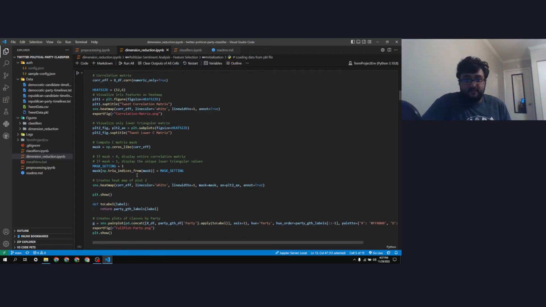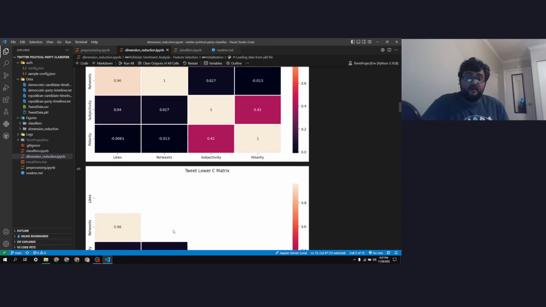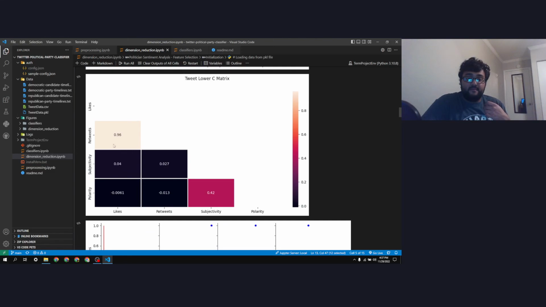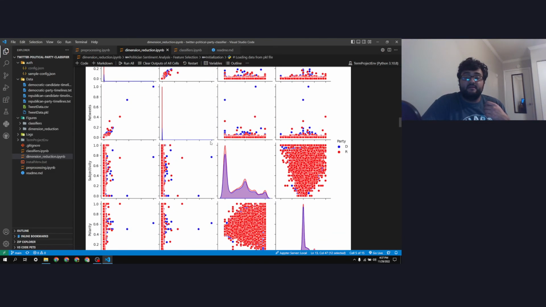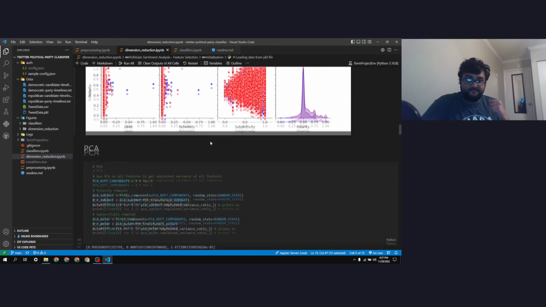This is exactly how it was done in the homework. It creates the heat map correlation matrix, and it's displayed here. It's also exported as a figure. Same with the lower triangle matrix, and this is the whole complete scatter plot of all the features.